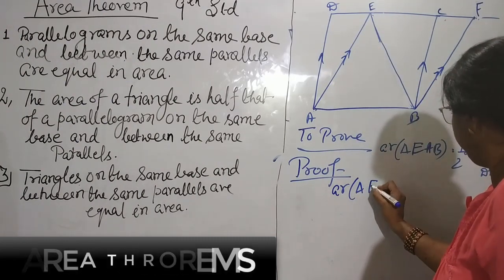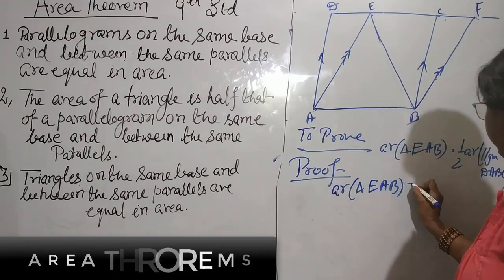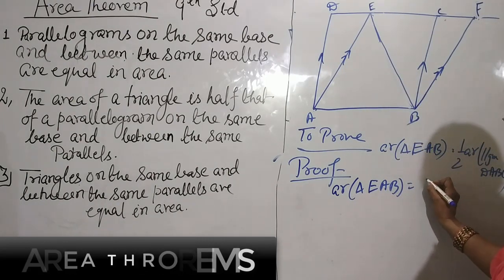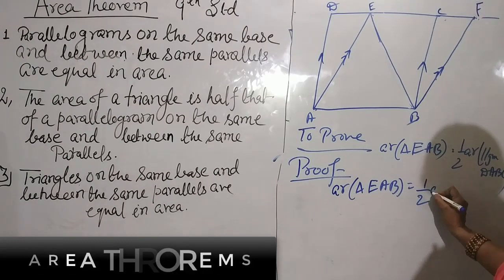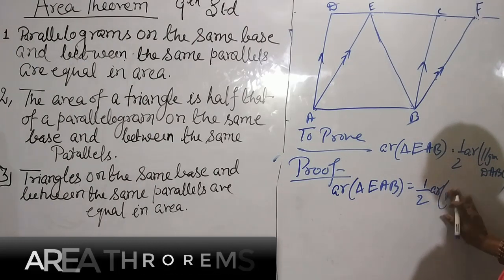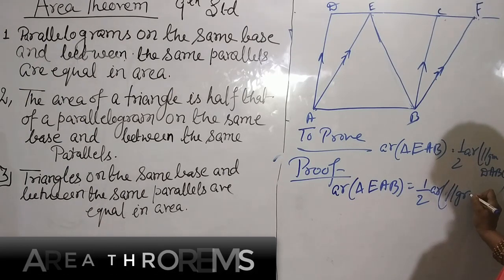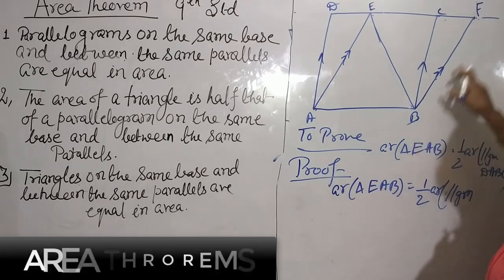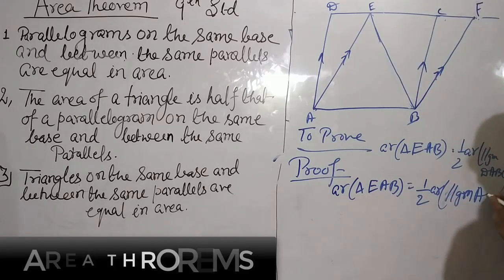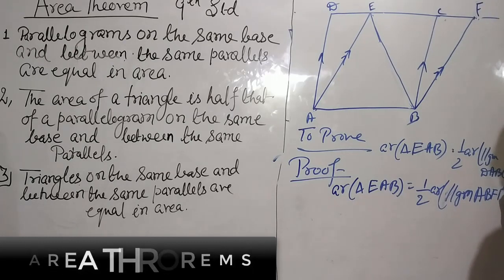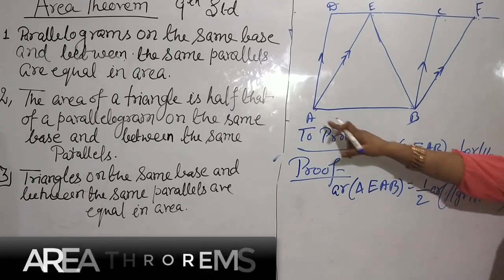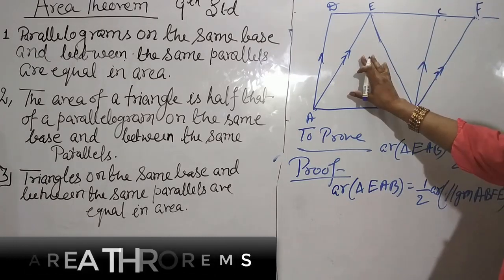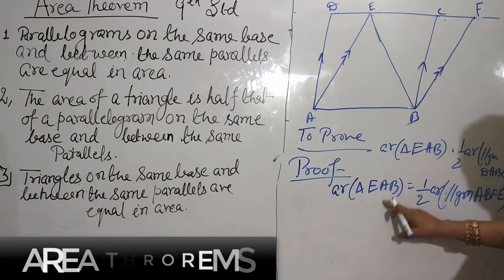area of triangle EAB is equal to half of the area of parallelogram ABFE. Area of parallelogram ABFE is double the area of this triangle.